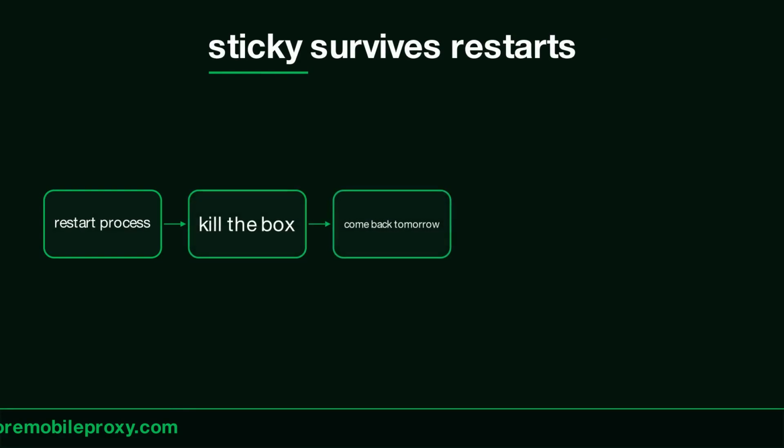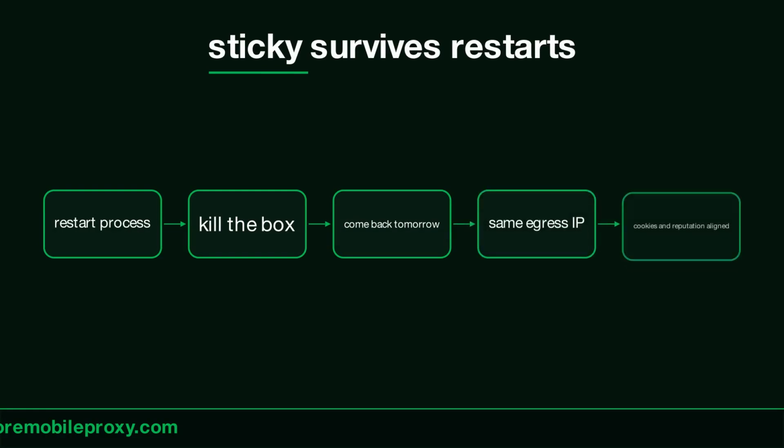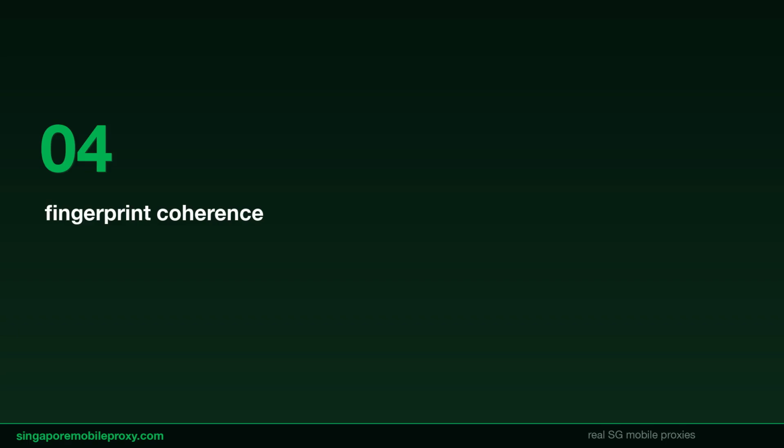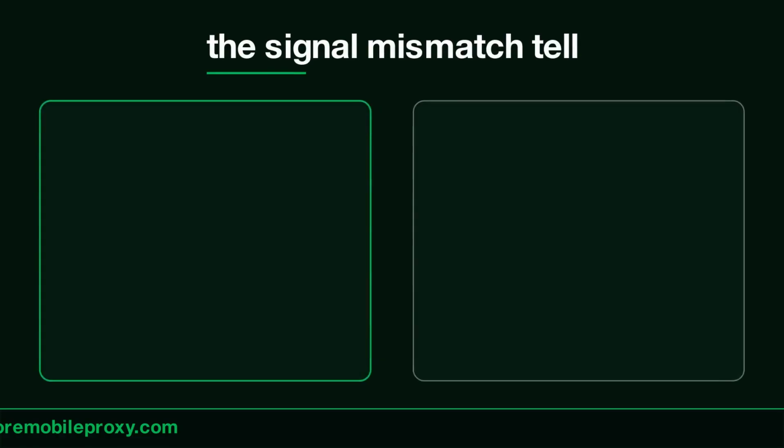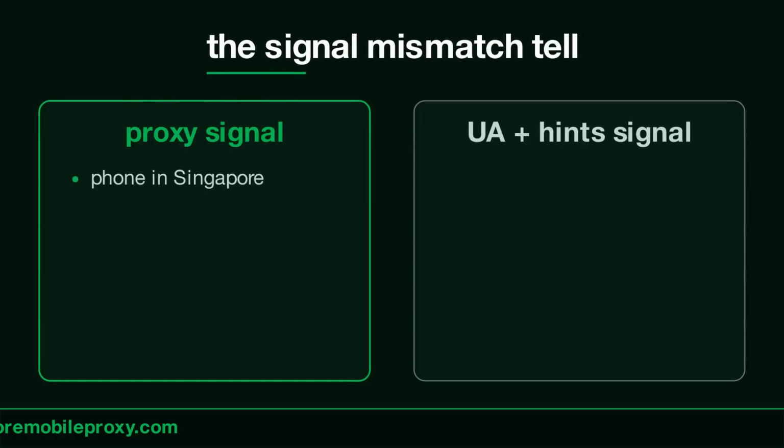Bake a hash of the account ID into the proxy username. There are five carriers in Singapore, but for one account you want one IP every run. Restart your process, kill the box, come back tomorrow. The same egress IP. Cookies and IP reputation stay aligned, which is the whole point for account-bound work.